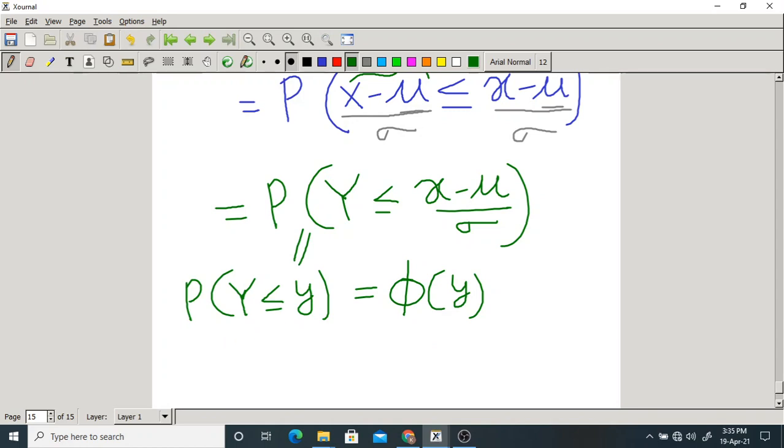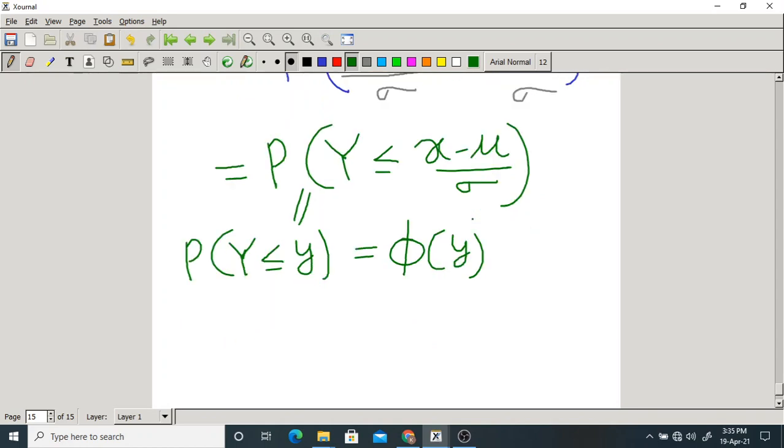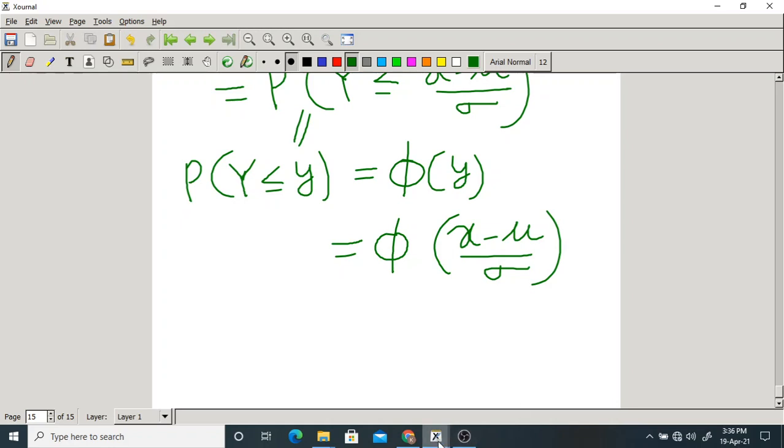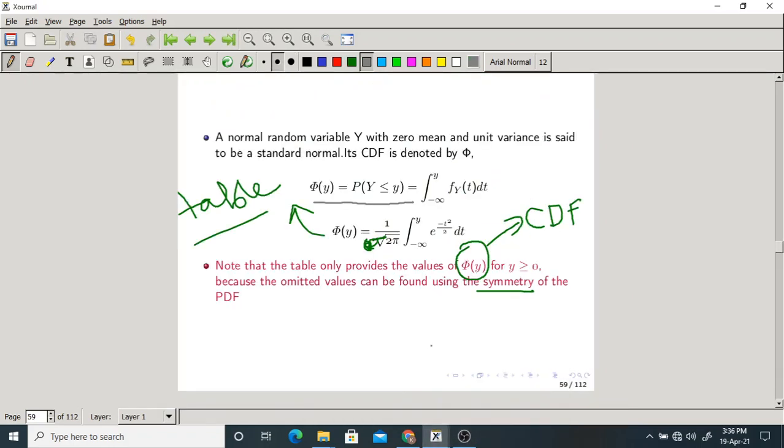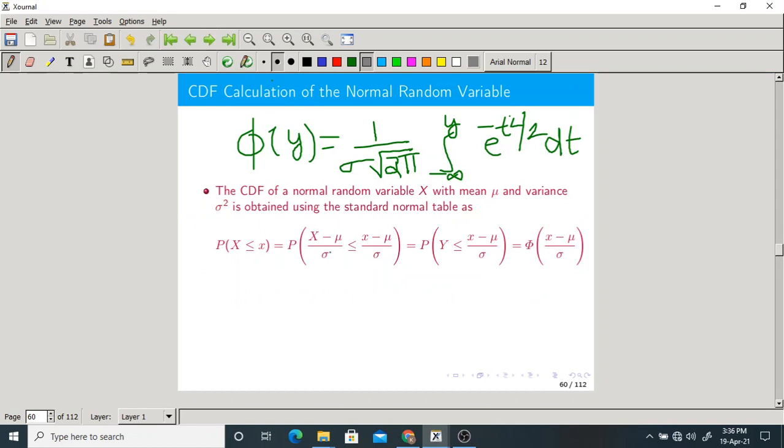Here, what is small y equal to? X minus mu by sigma. So you can simply replace small y with small x minus mu by sigma. In this way also you can find it out. This is very important, only one line equation, but very important. Is it okay?